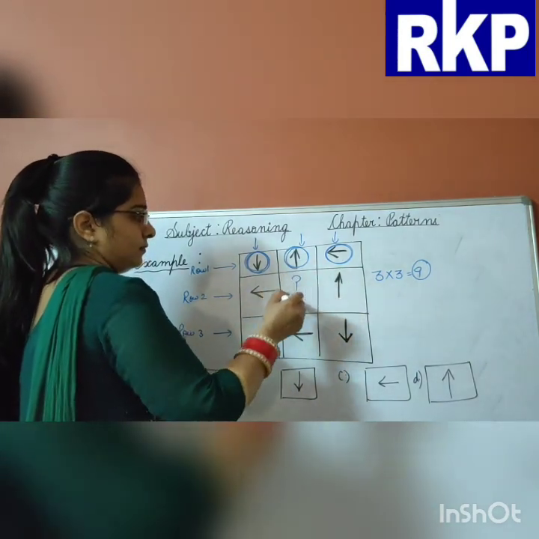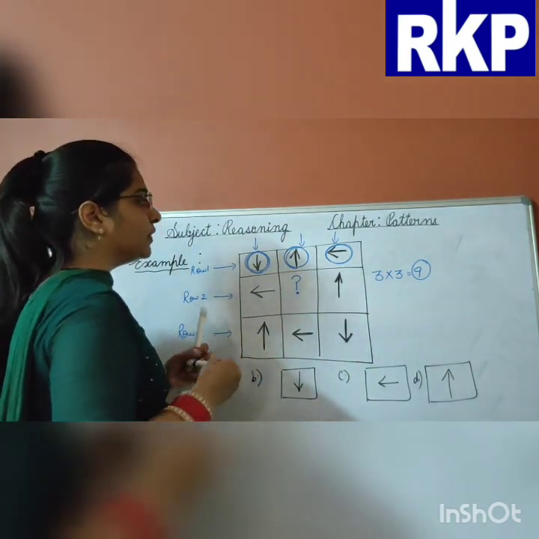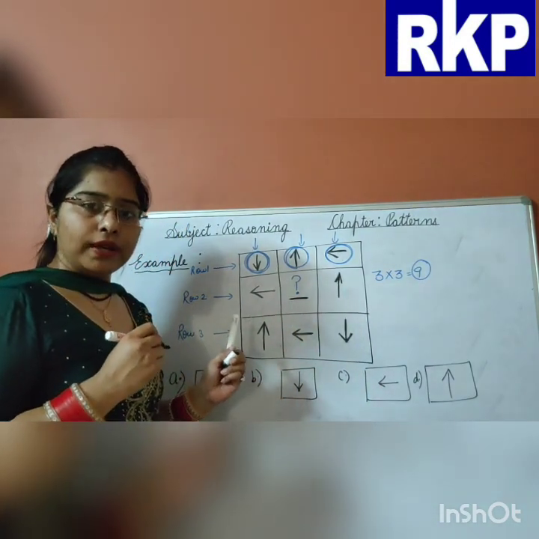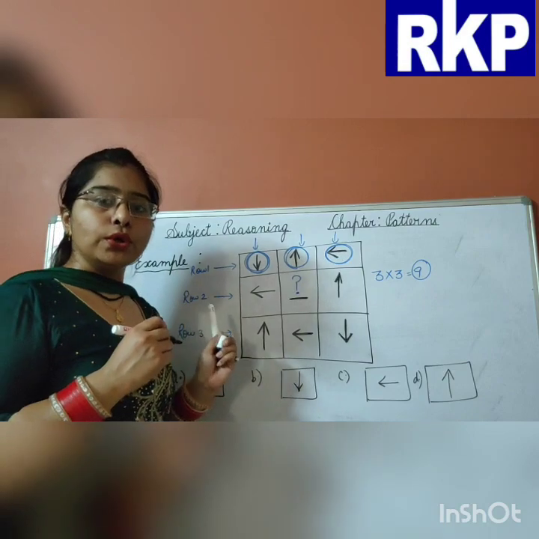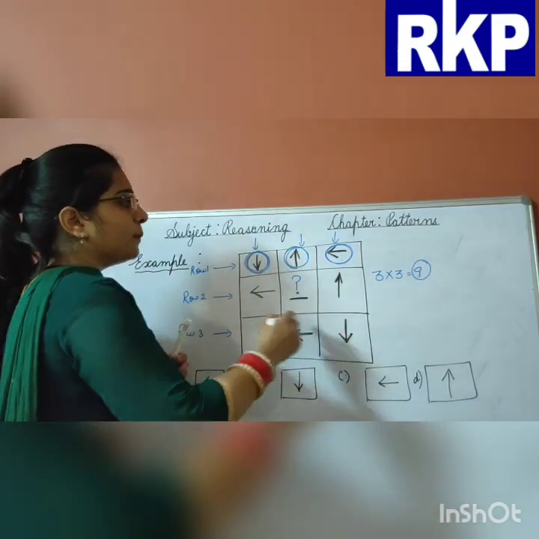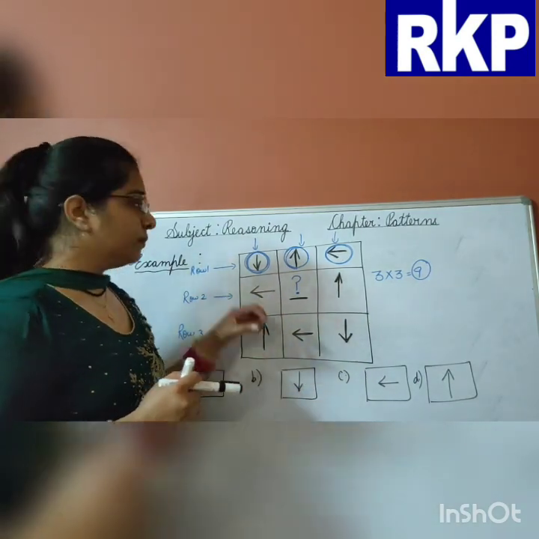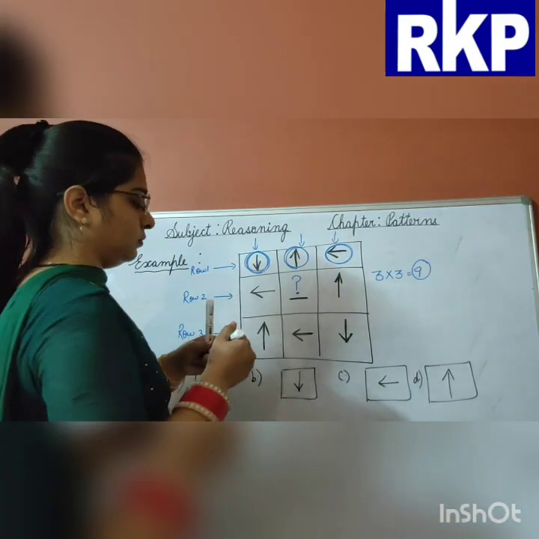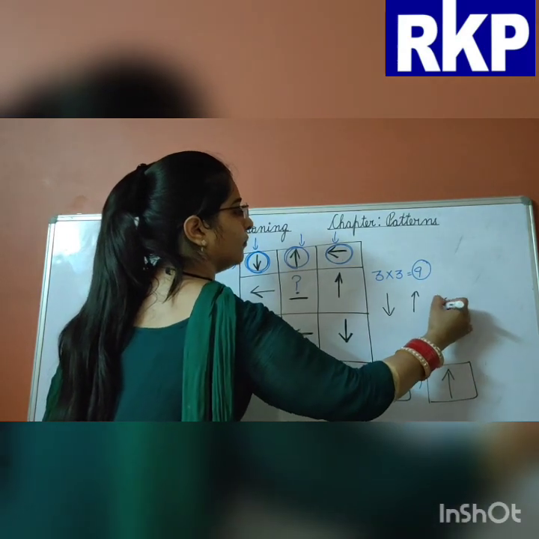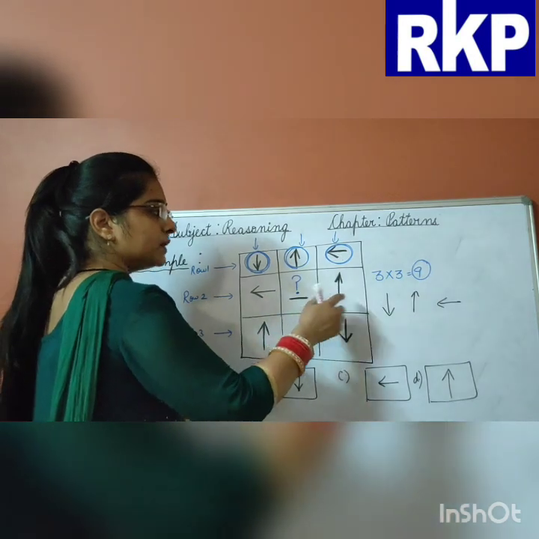But in this one, row 2 and column 2, we have to find out which arrow will be there. Clear? In this example, we have to find out which arrow will be there in row 2 and column 2. So, first of all, check the position of each and every arrow in each and every block. Down, down, up, left. Clear? Now, left is given, up is given.